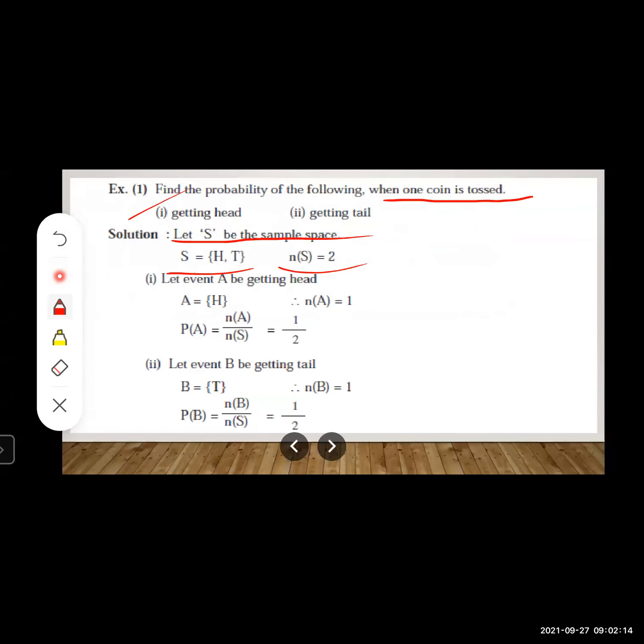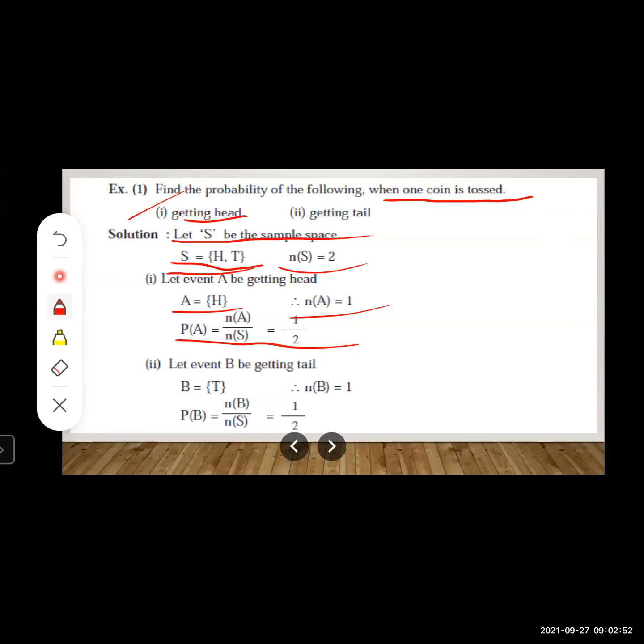Now let us move to the first one. What is our first condition? Getting head. So let us consider, let A be the event, favorable outcome, or what is our expected event? Yes, our expected event is getting head, right? So let us move to the sample space. What will we write from the sample space? Only our favorable outcome, what? Head. So you will write A is equal to, in curly bracket, head. Okay, so sample points are 1. So you will write n(A) is equal to 1, right?